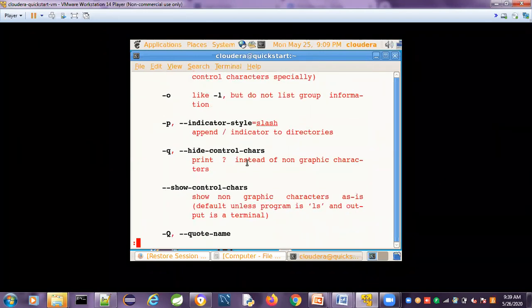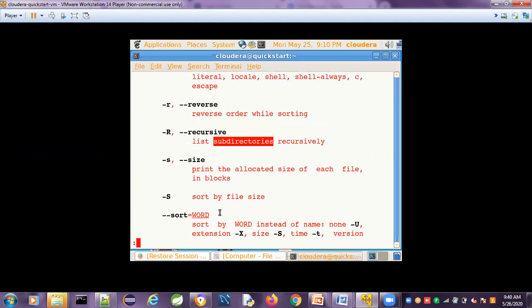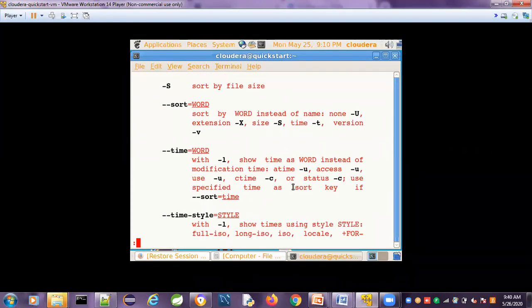Then -r indicates reverse order. ls -r: r indicates reverse order while sorting the files. If I give the ls command in the present working directory, it shows the files, and with r, all the files and directories will be displayed in reverse order. Capital R indicates recursive subdirectories. If any directory has subdirectories under it, recursively all the directories will be shown.